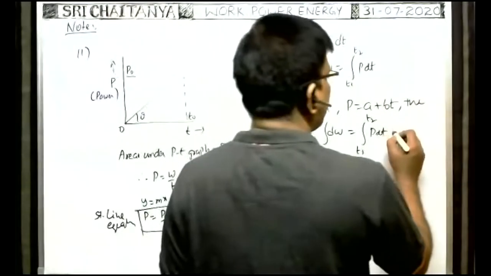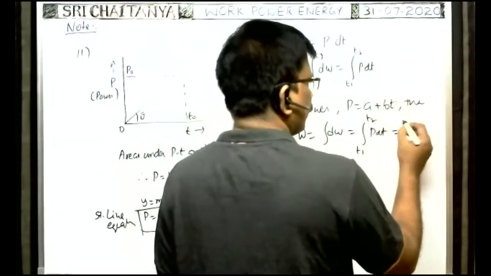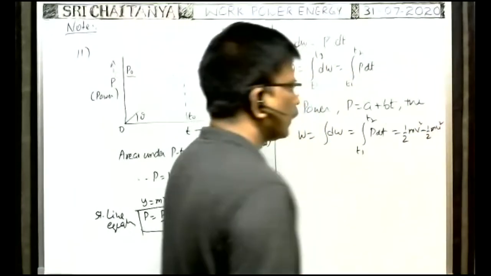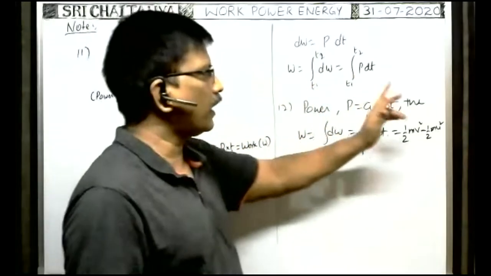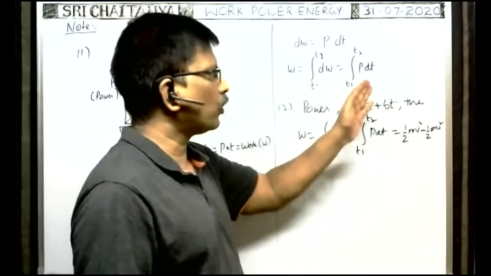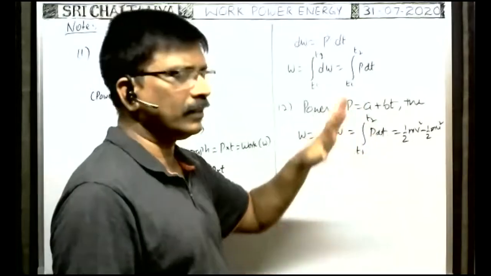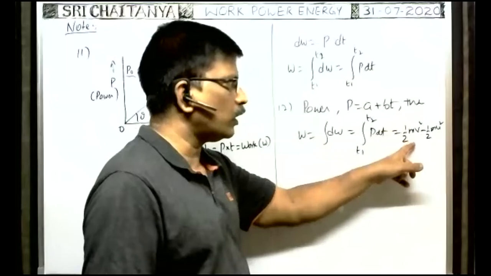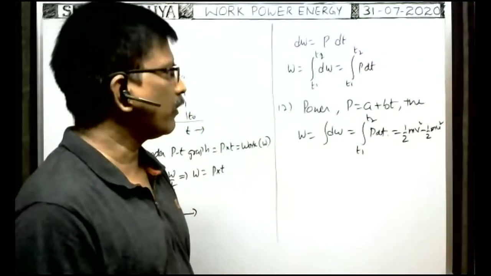The amount of work done is equal to the change in kinetic energy. At time T1 seconds if the velocity is u, and at time T2 seconds if the velocity is v, then this work done is equal to the change in kinetic energy according to the work-energy theorem. Sometimes a particle of mass m initially starts motion with velocity u, and a power which varies with time according to the equation acts on it. Then what is the velocity of the particle after time t, they may ask. In such a case, using this formula you find the work done, make it equal to the change in kinetic energy, and then calculate v. That gives the velocity of the particle.